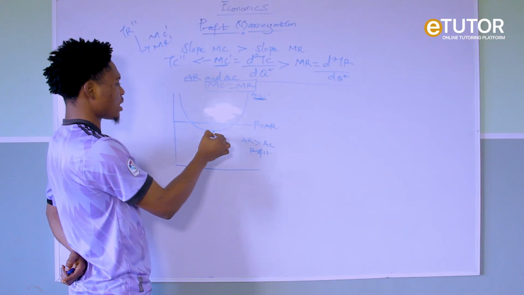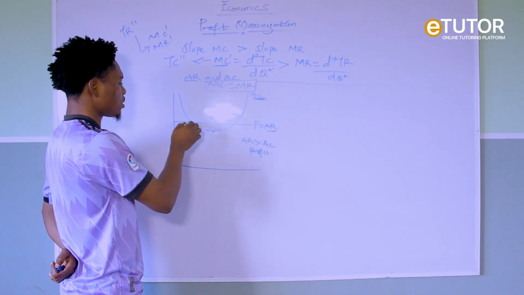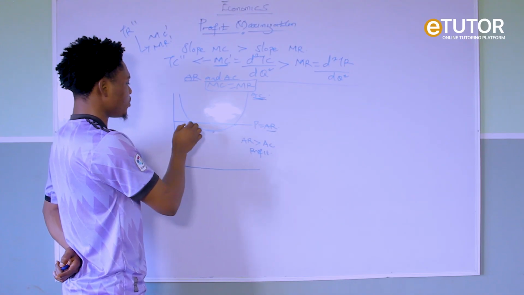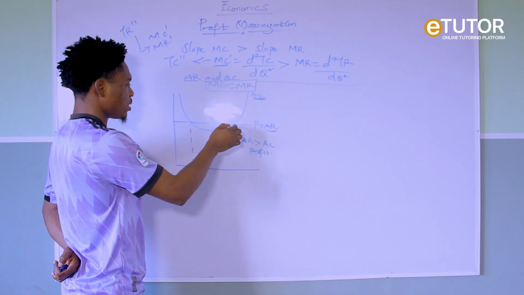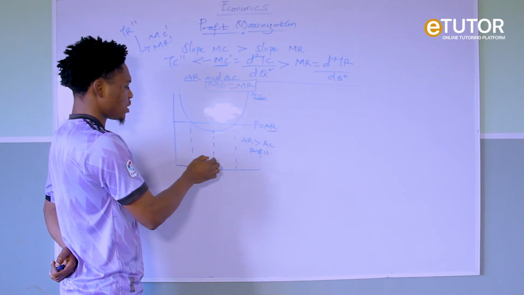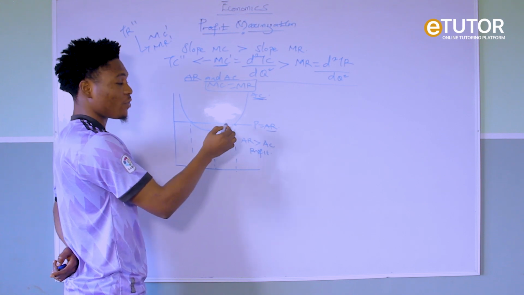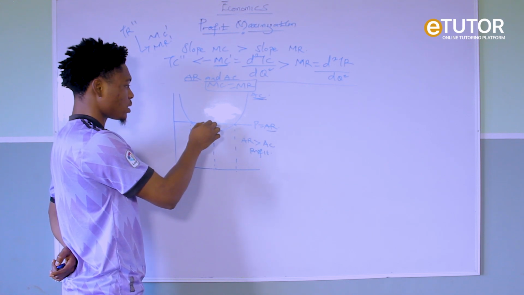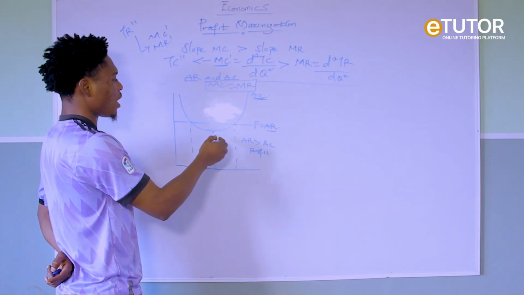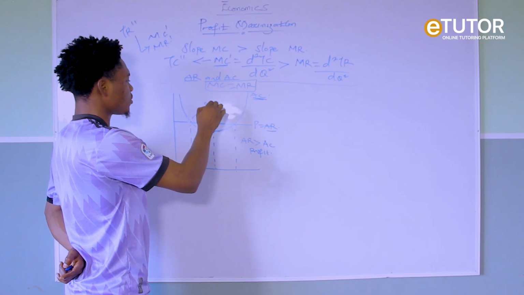AC is lesser than what? The AR. Are you getting it now? But if you look at these 2 points where they meet, you notice that at this point, that's the highest output, of which the minimum point of the average cost must be below the line of the average revenue. So the point where they meet here is the break-even point.